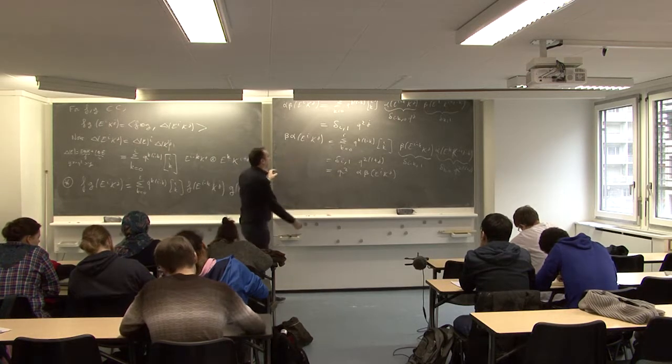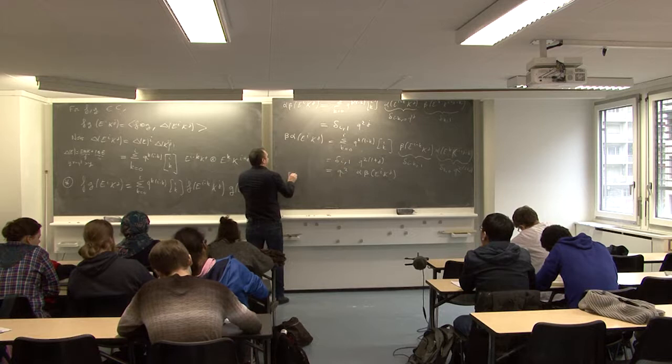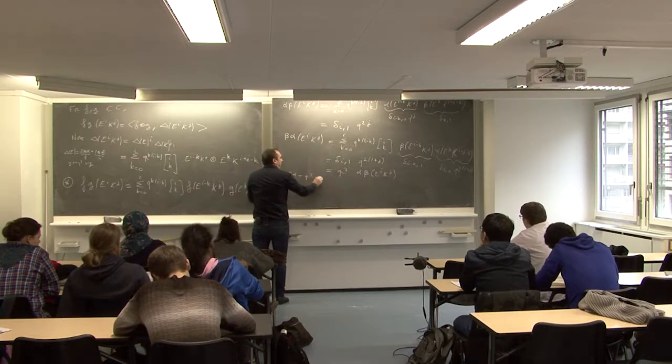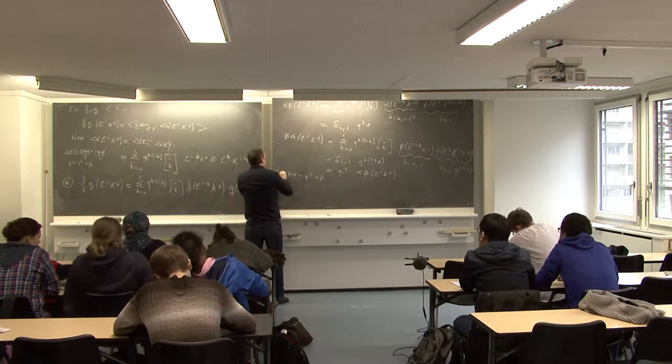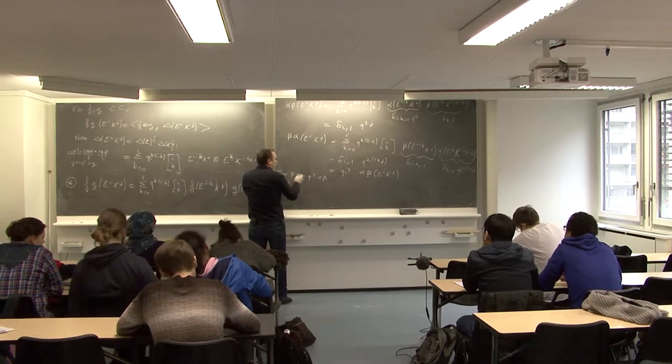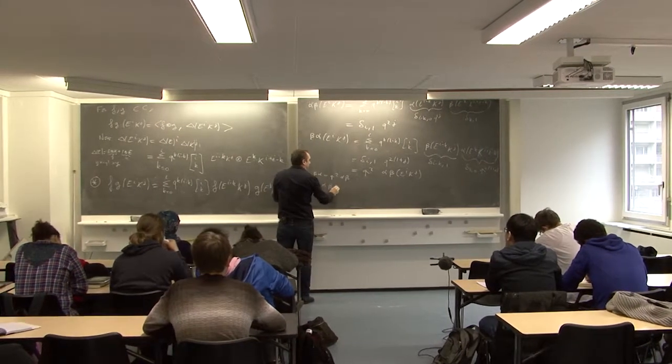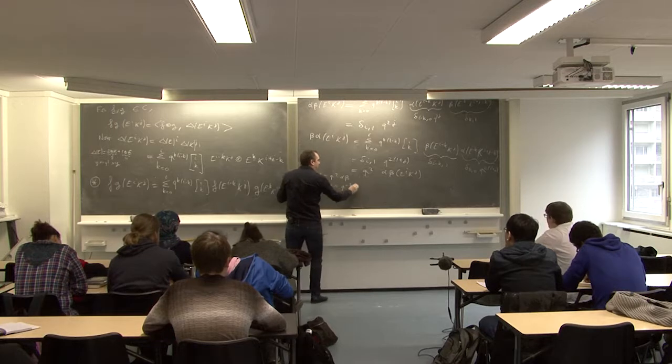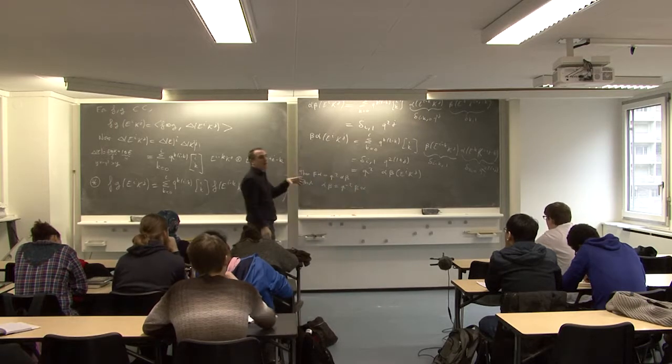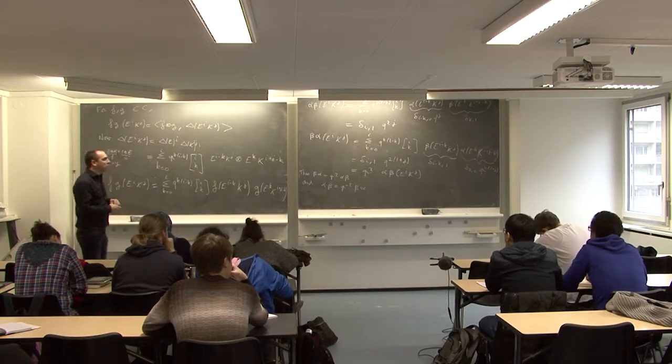So we have this relation. This means that beta alpha is q square alpha beta. In other words, alpha beta is q to the minus 2 beta alpha. This is the relation I gave in the proposition.